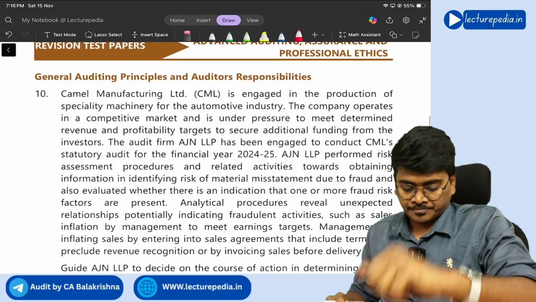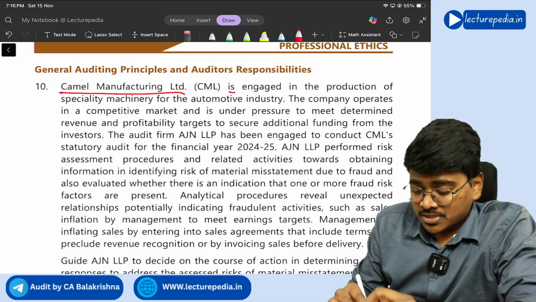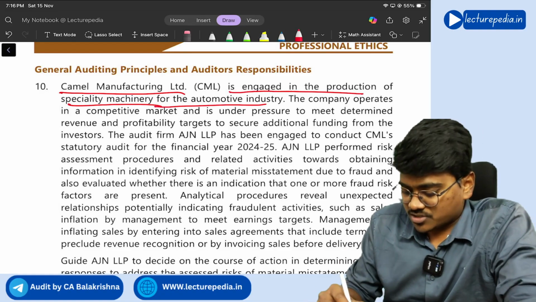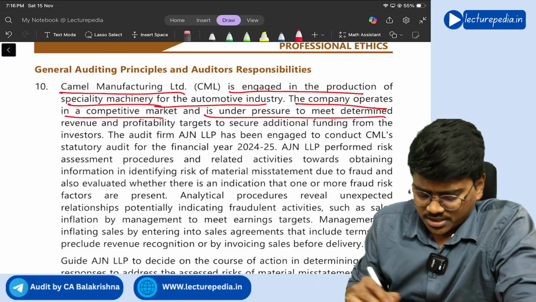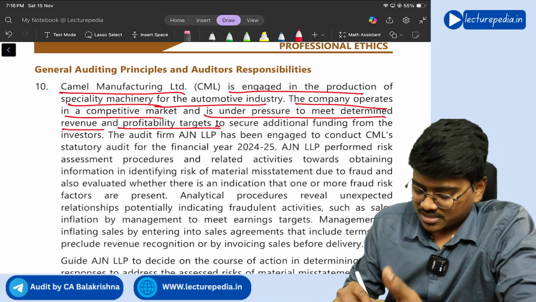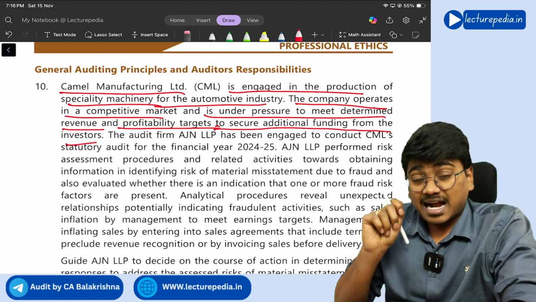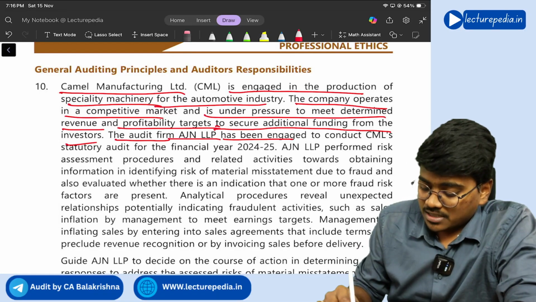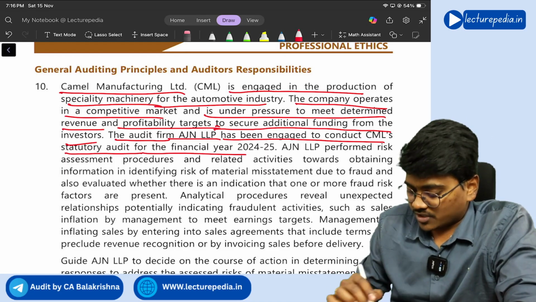Next, question number 10. Camel Manufacturing Limited is engaged in production of specialty machinery for automotive industry. The company operates in a competitive market and is under pressure to meet determined revenue and profitability targets to secure additional funding from the investor. So it is under pressure. The audit firm AJN LLP has been engaged to conduct CML's statutory audit for the financial year 24-25.